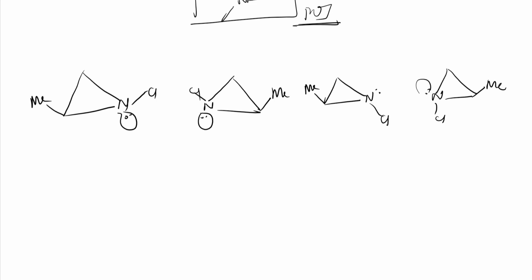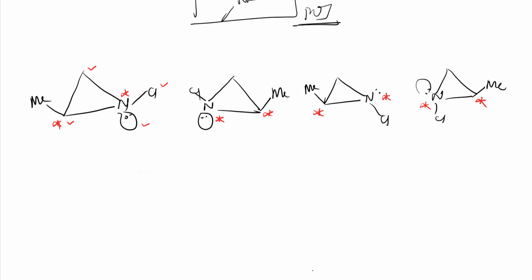So all these with the red marker I am showing. This is a chiral carbon, this is also a chiral carbon, this is a chiral carbon, this is a carbon. For these you know how to do R and S. But here see nitrogen, it is also chiral because it is asymmetrical. One side chlorine is there, one side lone pair is there, one side CH2 group is there, one side CH3 group is there, right? So all different, so it is chiral. Here also nitrogen is chiral, same case. For carbon you can do R and S, you know, right? For nitrogen let us see.